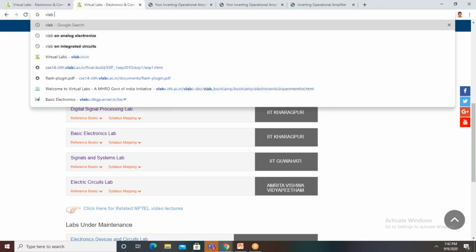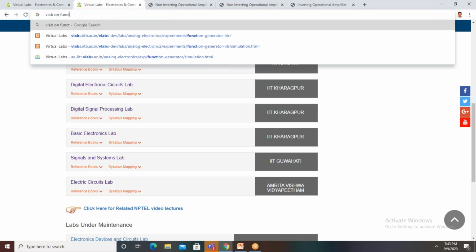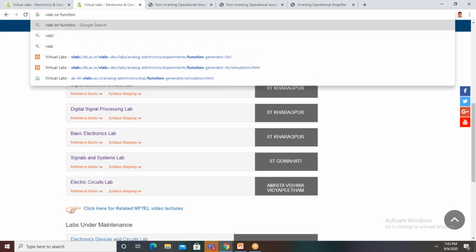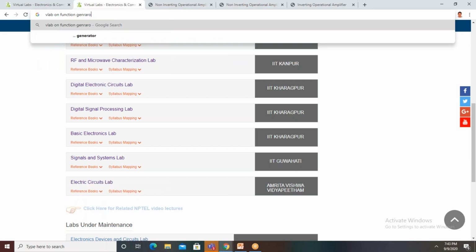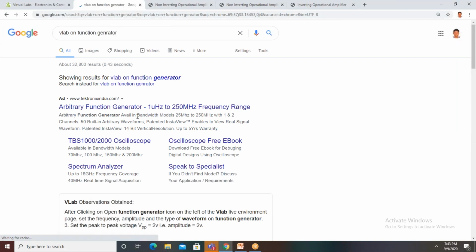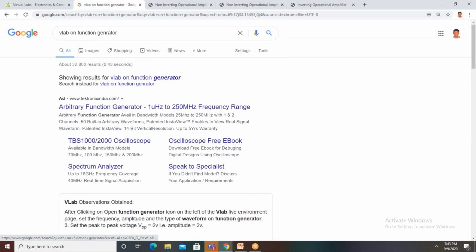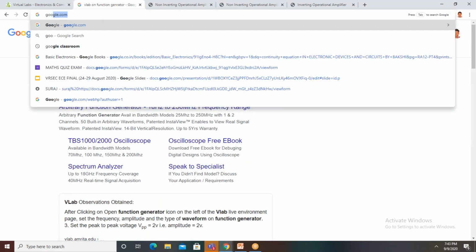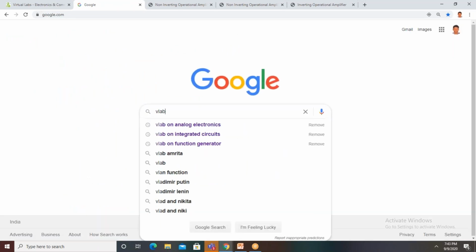So can anyone tell about the function generator in our hardware laboratory? We have seen it many times. Am I right, ma'am? Have you seen a function generator? Yes, sir. Why is it called a function generator? Anyone? It generates different functions like sine wave, triangle wave, and square wave.